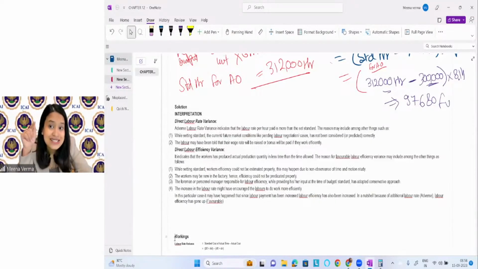Okay. Next is efficiency variances. Efficiency means how efficiently he is working. Is he working fast or is he working slow, right?